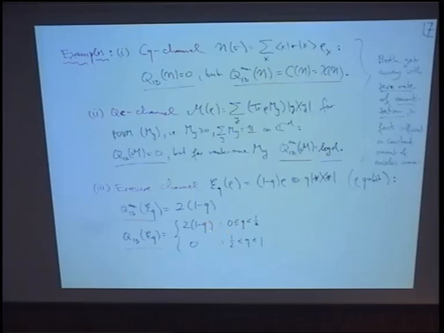So it's 2 times 1 minus Q if Q is less than half, and from 1/2 to 1, it's 0. And that's again because the quantum capacity is 0 in this regime.